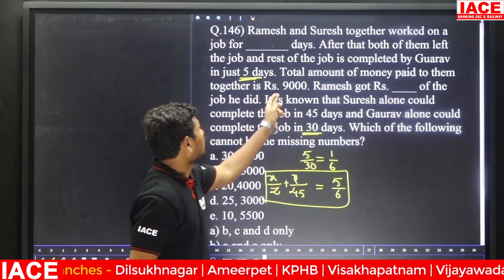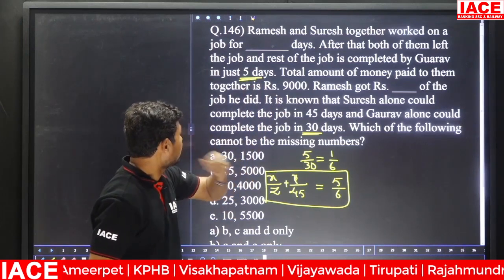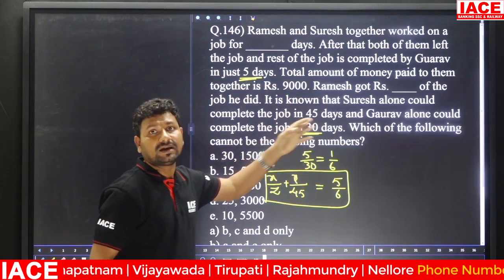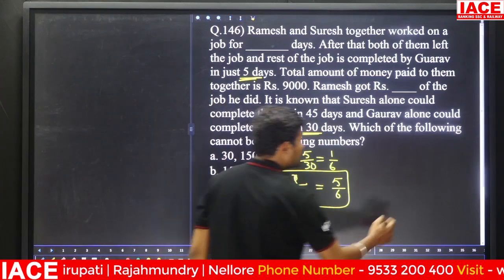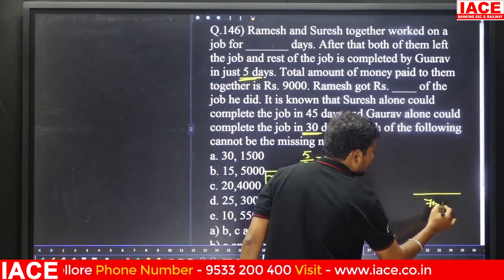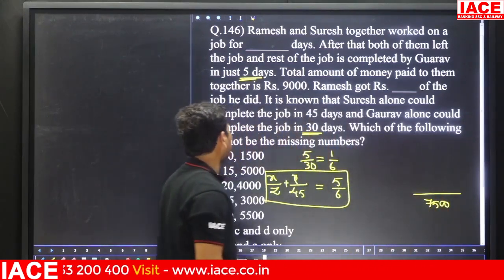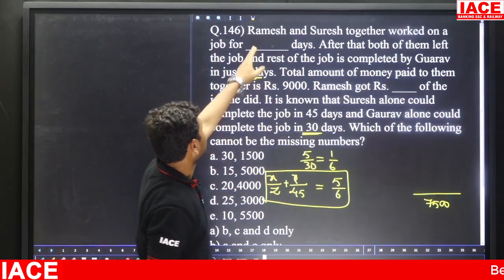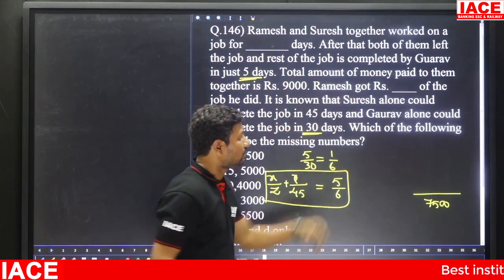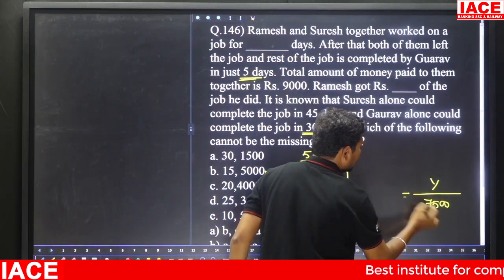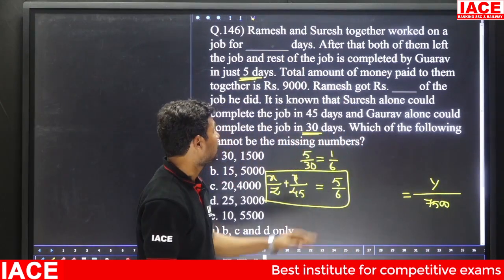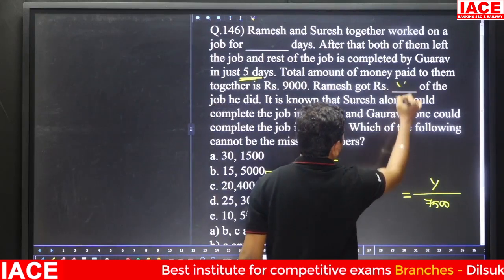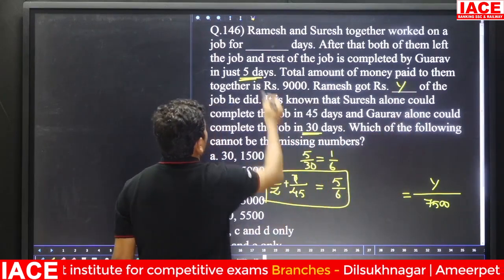And look at the 9,000, 1 by 6th part. 1 by 6th part of 9,000 means it is 1500. 1500 gone means remaining is how many rupees? 7,500. In 7,500, focus on which of the following cannot be the missing number. How much rupees will Ramesh get? Ramesh got some rupees. Ramesh got Y rupees. Assume it. Ramesh got Y rupees. And here they worked for X days.